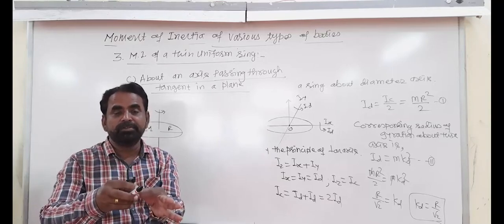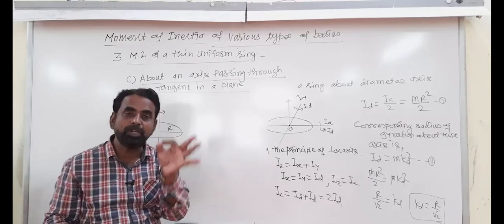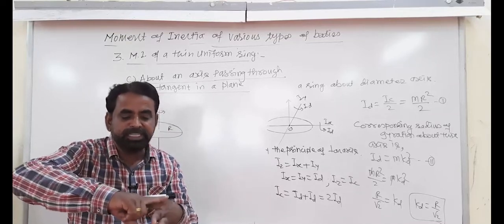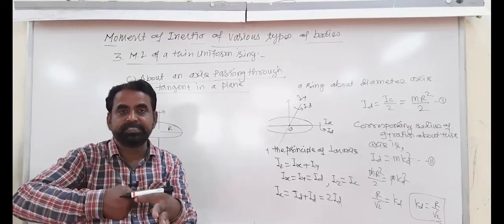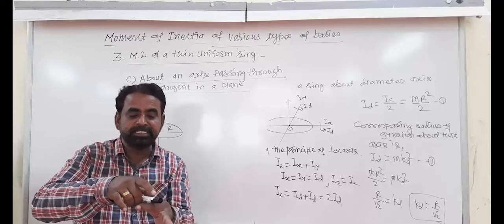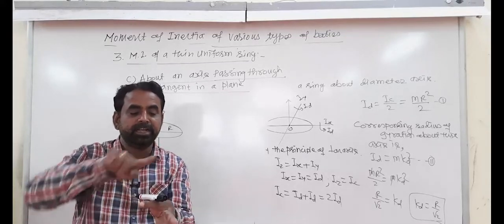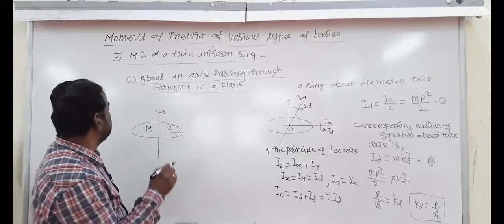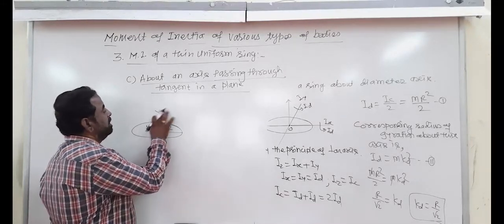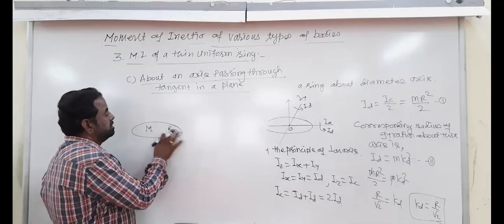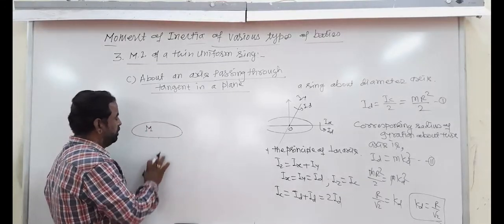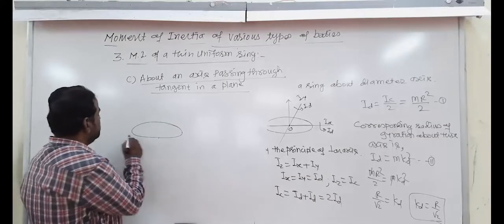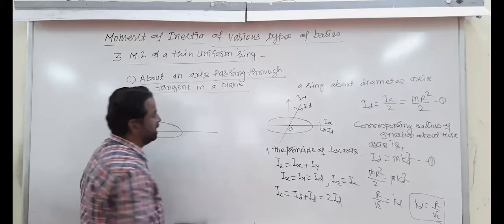Tangent in a plane means parallel to diameter. This is diameter axis. Parallel to diameter this or parallel to diameter this. If this is the diameter axis, then tangent here or tangent here. Do you understand here? And so therefore here, so that is about what axis? So this is the, you take a ring. This is the ring. And this is the diameter axis.